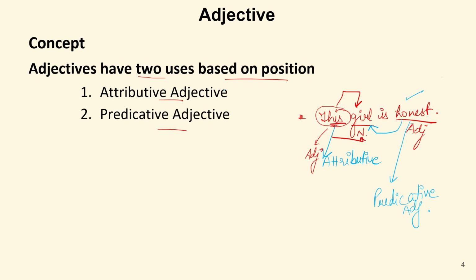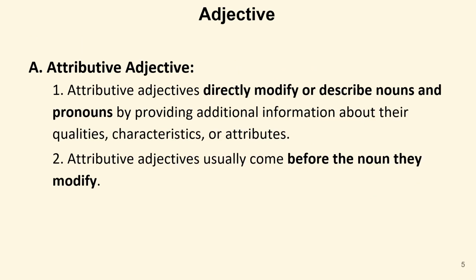So these are the types of attributive and predicative adjectives. Now, attributive adjectives directly modify or describe nouns and pronouns by providing additional information about their qualities, characteristics, or attributes. Attributive adjectives usually come before noun, they modify. So, that is known as attributive adjective.